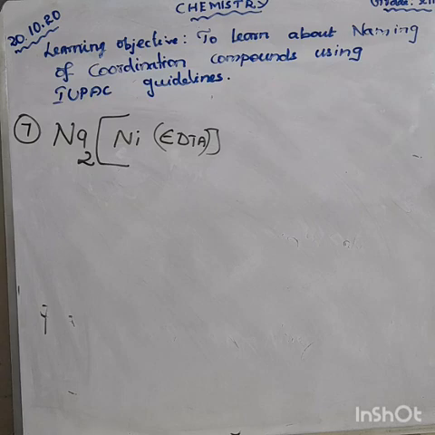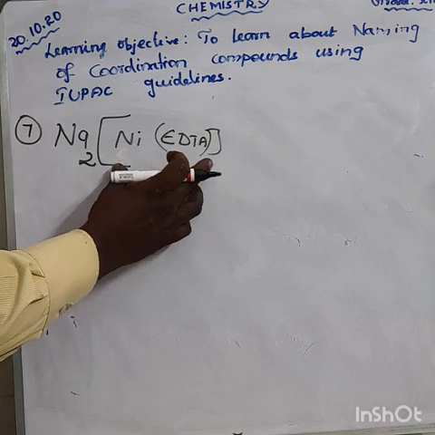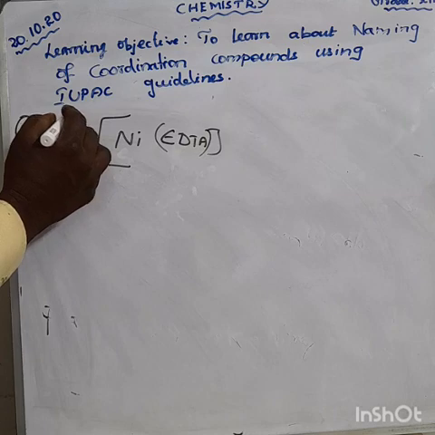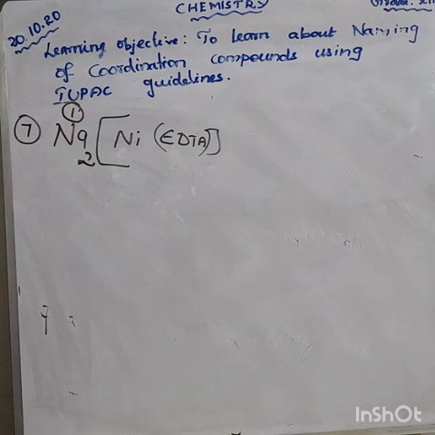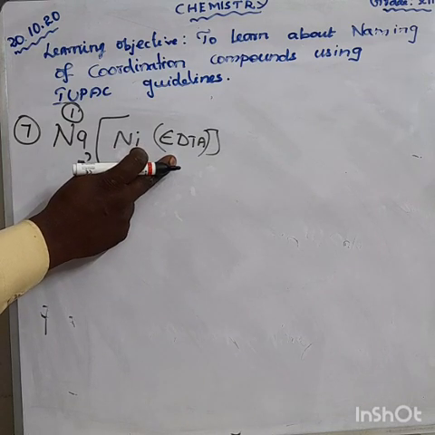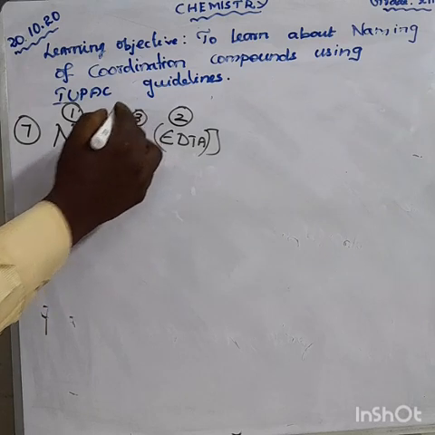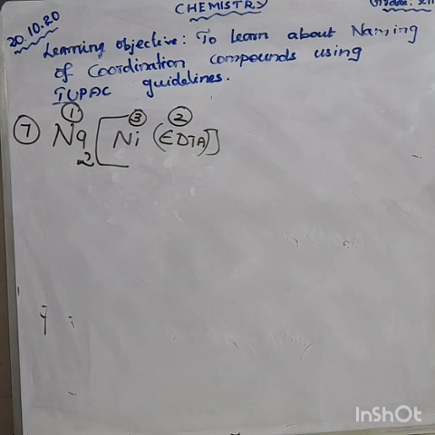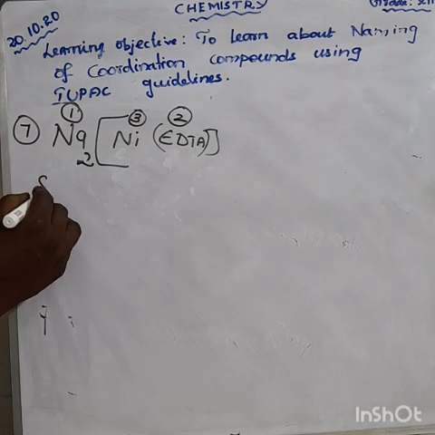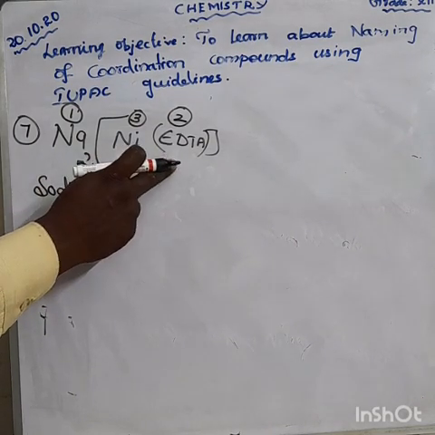And the first priority before the coordination entity. This is the coordination entity. They have a metal, that is sodium. So we are giving the first priority to sodium. Next one is the ligand name. Next goes to the central metal ion. How can you say the name? First one is sodium. Next goes to the ligand, EDTA.